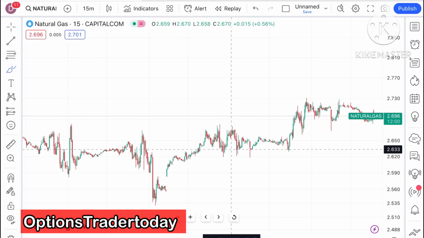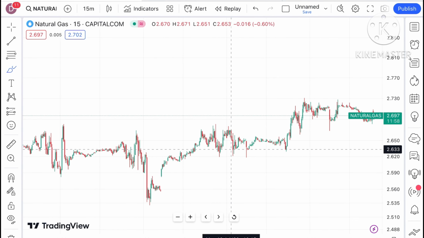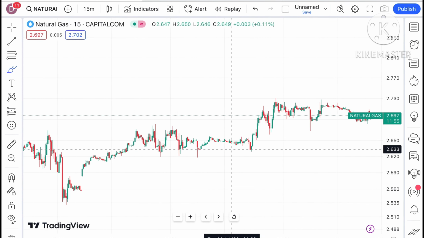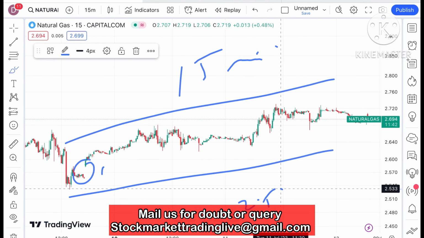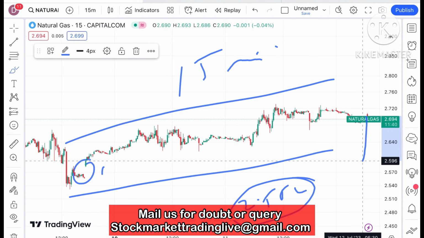So today in this video I will explain how the price of natural gas has moved in the last 2 days and how it can move in the next 2 days. If you look at the chart of natural gas, we have seen a continuous upside. This is a 15 minutes chart. A gap is still pending at a level of around $2.582. Chances will be very high that if the price falls below a level of $2.59, the gap can be filled.